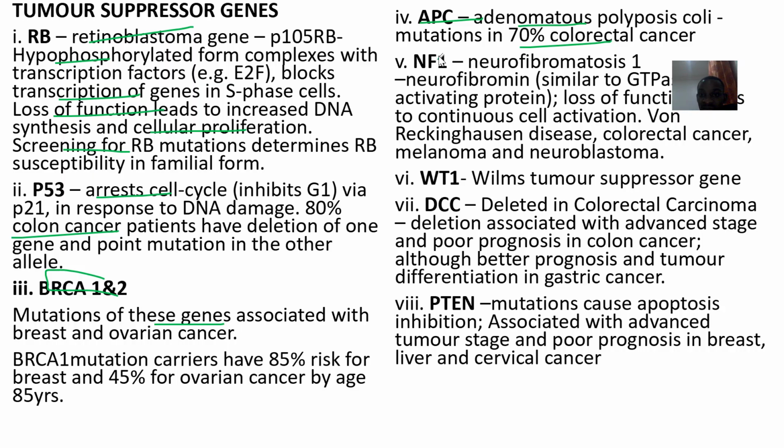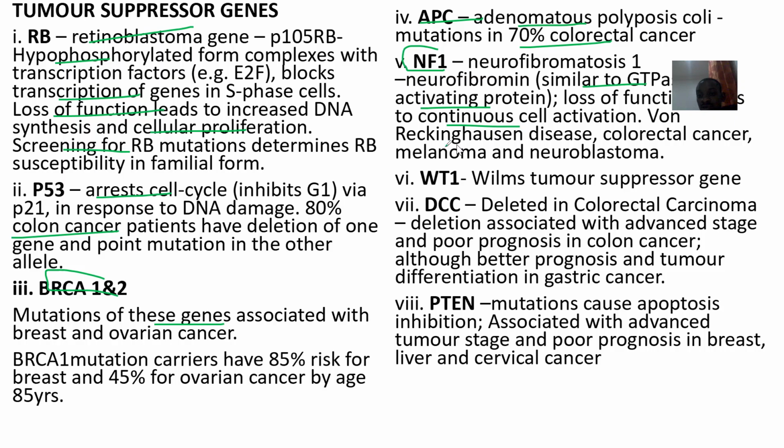Then we have the NF1. NF1 is neurofibromatosis 1. Neurofibromin is similar to a GTPase activating protein. So if there's loss of function in the neurofibromatosis 1 gene, it leads to continuous cell activation. The cell activation is just going on.